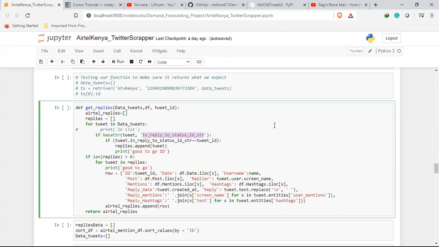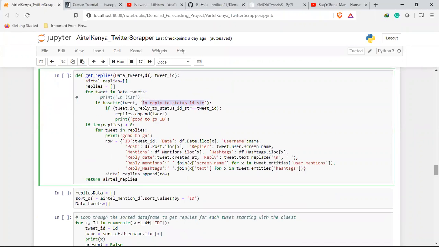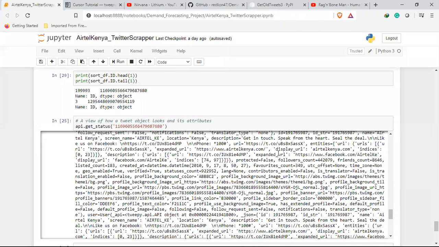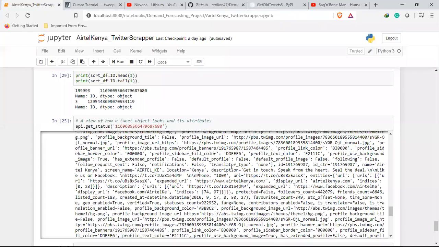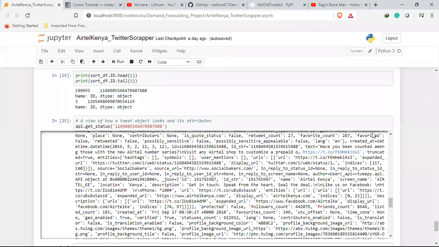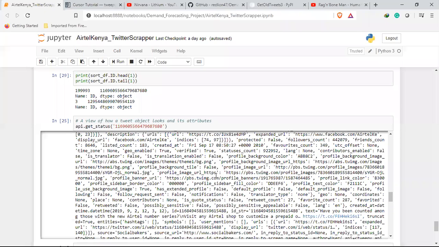Some of them had none. And specifically the tweet that I got down here, this is a reply to a specific tweet, and when I looked at its different attributes, the reply string was null. It did not have anything within it.